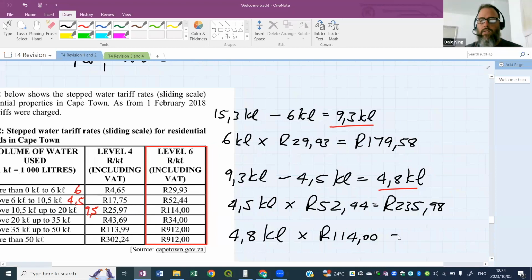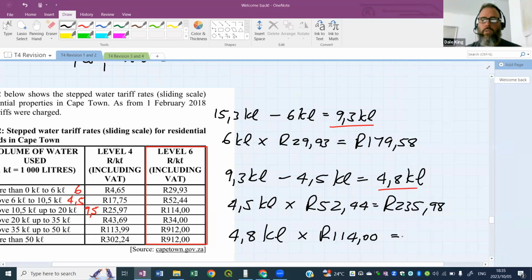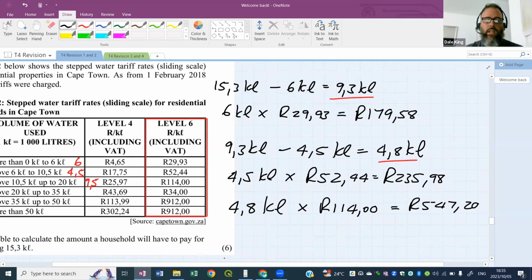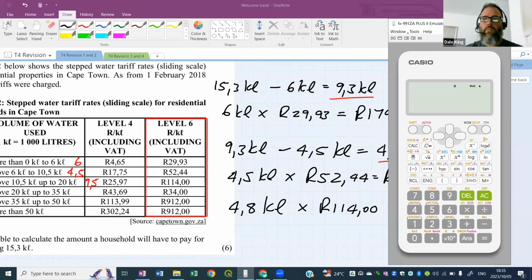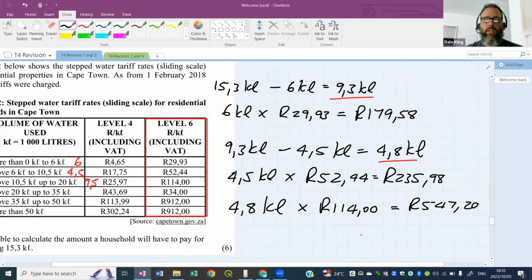This will give me a total of 547.2. So that is the third bracket's Rand value. Now I just add them all up. I'm not going to write the sum out, guys. You should write the sum out, please. So we've got 179.58 from bracket 1, plus 235.98 from bracket 2, plus 547.20 from bracket 3. And this will give me a grand total of 962.76.